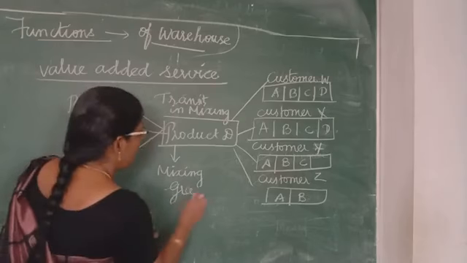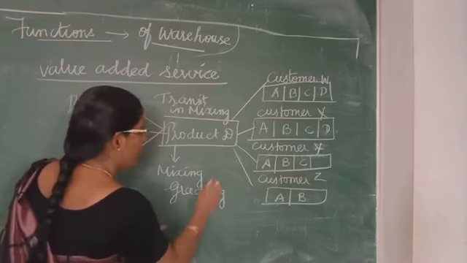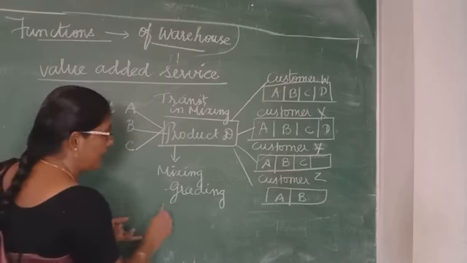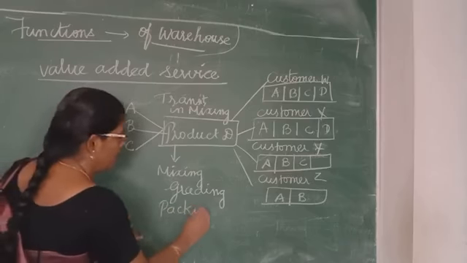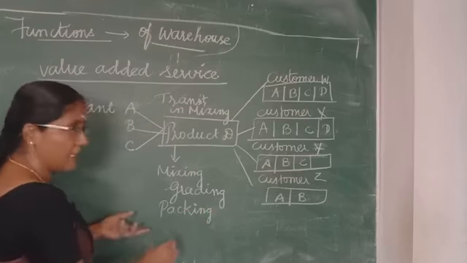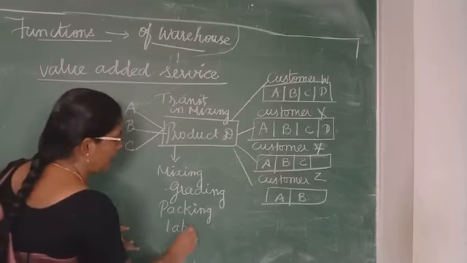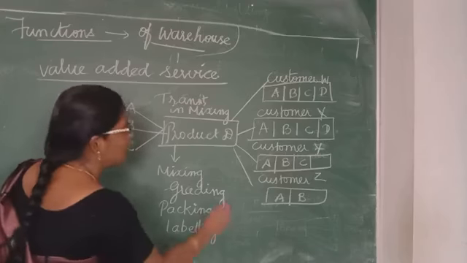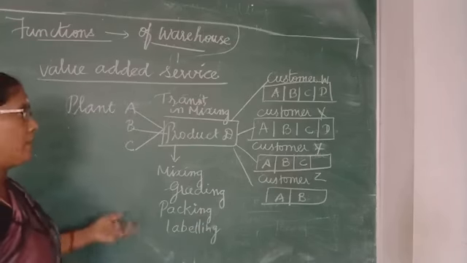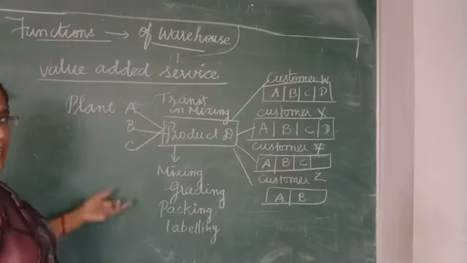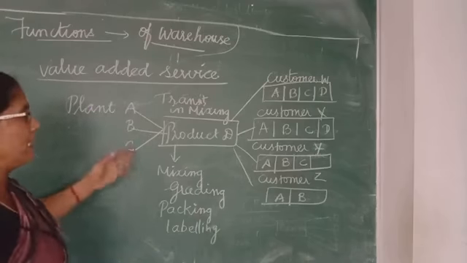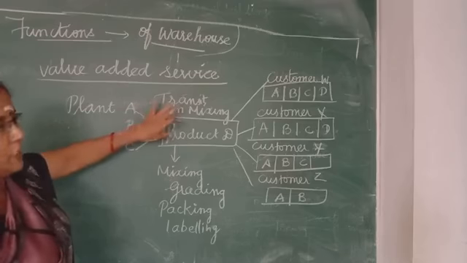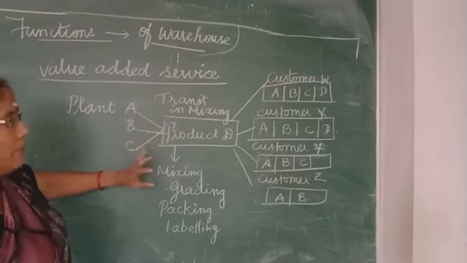We are mixing some flavors, grading according to the rate or standard, packing, and in the warehouse itself we are labeling the goods. Sometimes goods are repacked and relabeled at the time of inspection by prospective buyers.